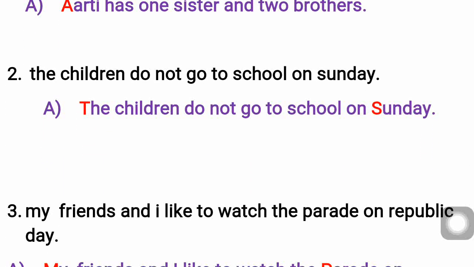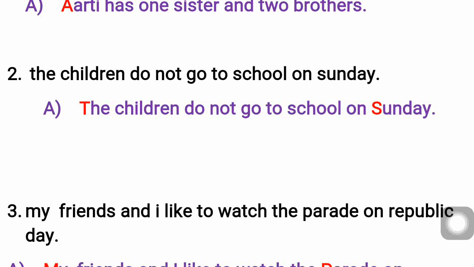The next one: the children do not go to school on Sunday. Here the T is started with a capital letter. Then again Sunday. Sunday is a proper noun. Just now we discussed the rules of the capital letter.